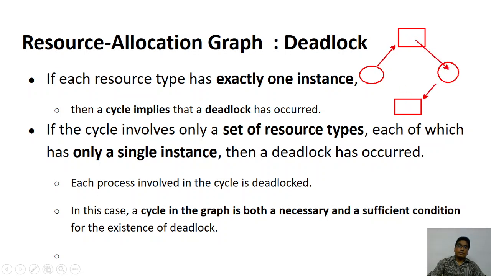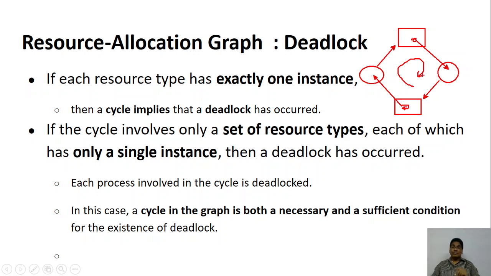This is making a request and this resource is already granted. Remember, only one instance is there. Then if there is only one instance and if there is a cycle, then there is a deadlock. There is no doubt about it.